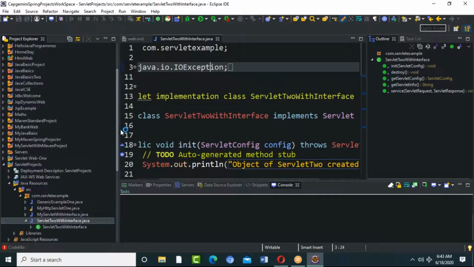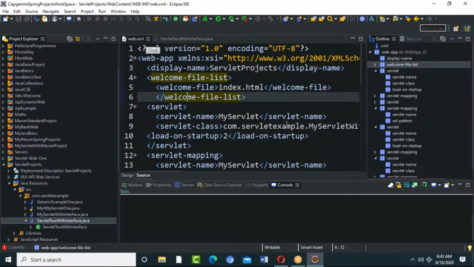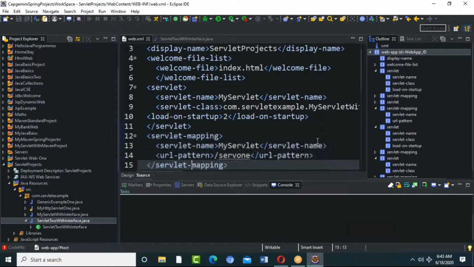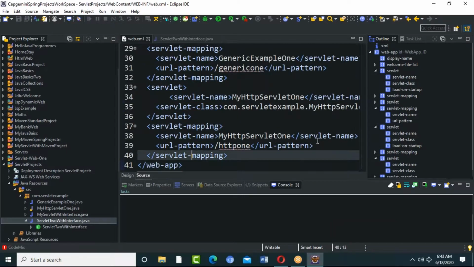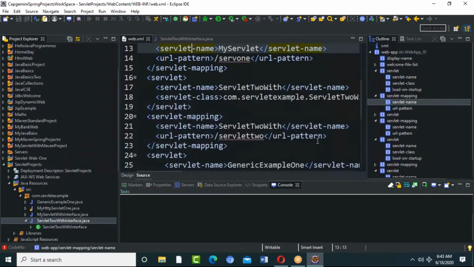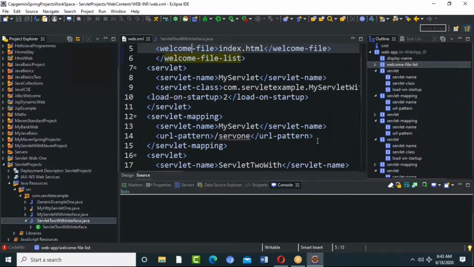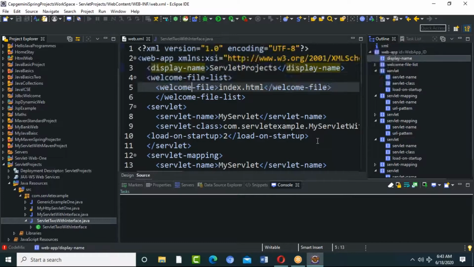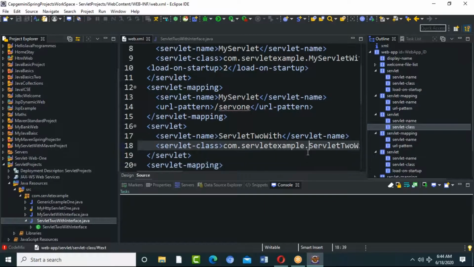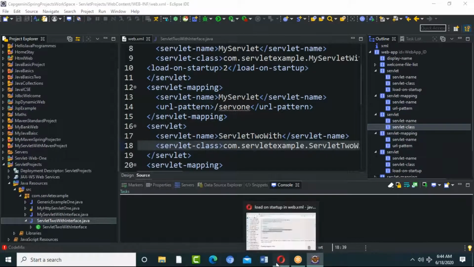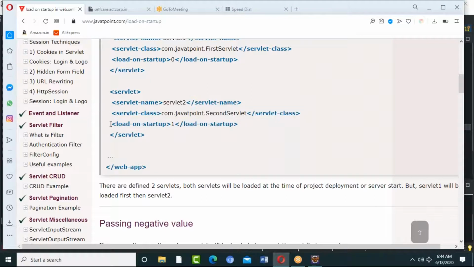For this servlet, I need to give a number in my web.xml. In my web.xml, what is the servlet name? Where is that? Servlet with interface, servlet 2. This is the one. So for this servlet, I would like to give a number so that it should be the first one which has to be created automatically. For that reason, I'll use the load-on-startup tag.